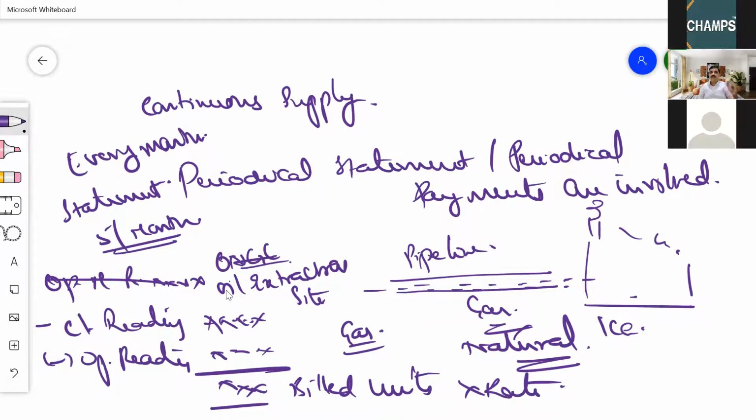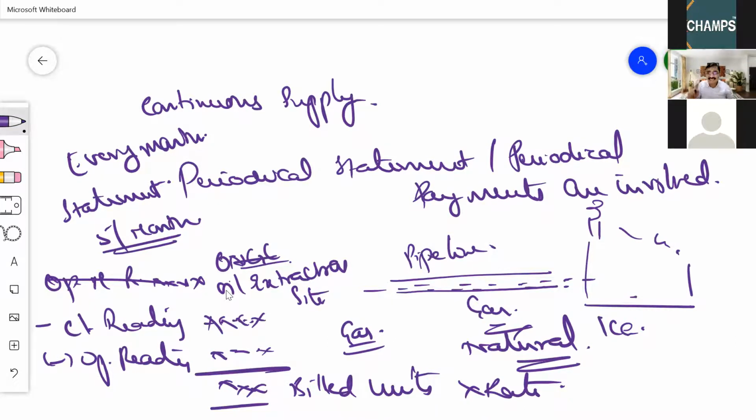Now, some of you may think that natural gas is not in the GST net currently. As per section 9, it will be brought into the GST net on a date recommended by the GST Council in the future. I am telling you an example. So here, this is an example of a continuous supply wherein periodical statements are involved.